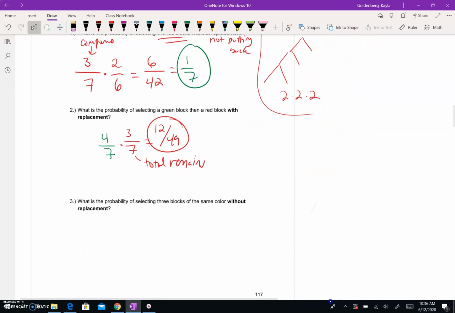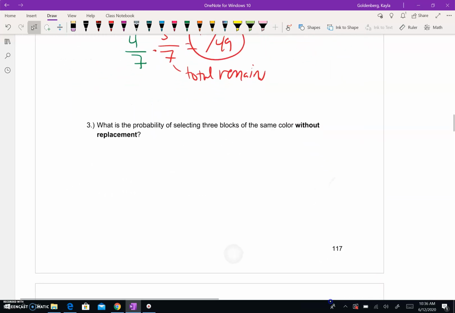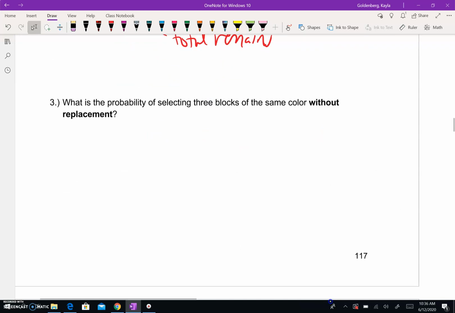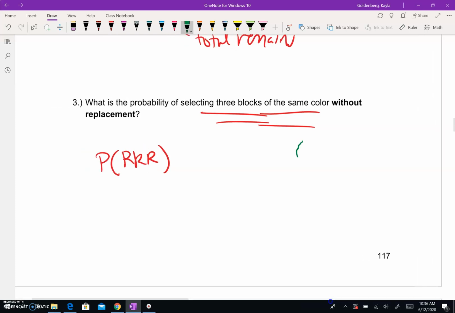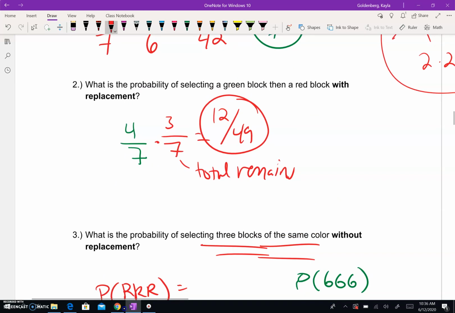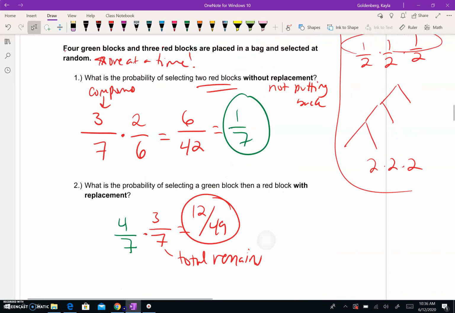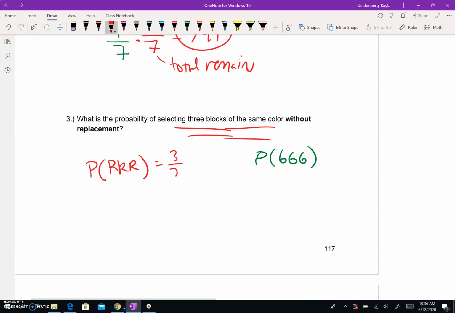Okay, this next one is going to be a little bit more complicated. What is the probability of selecting 3 blocks of the same color with replacement? Now, they don't specify what color. So let's figure out the probability of red, red, red, as well as the probability of green, green, green. And we'll do them separately and then decide what we want to do. So probability of red, red, red, if we look back at the beginning, we are told that there are 3 red blocks out of 7. So 3 out of 7, 2 out of 6, 1 out of 5. Right? Keeping in mind that your numbers are going down 1 each time because you have a new total and a new total of red blocks.